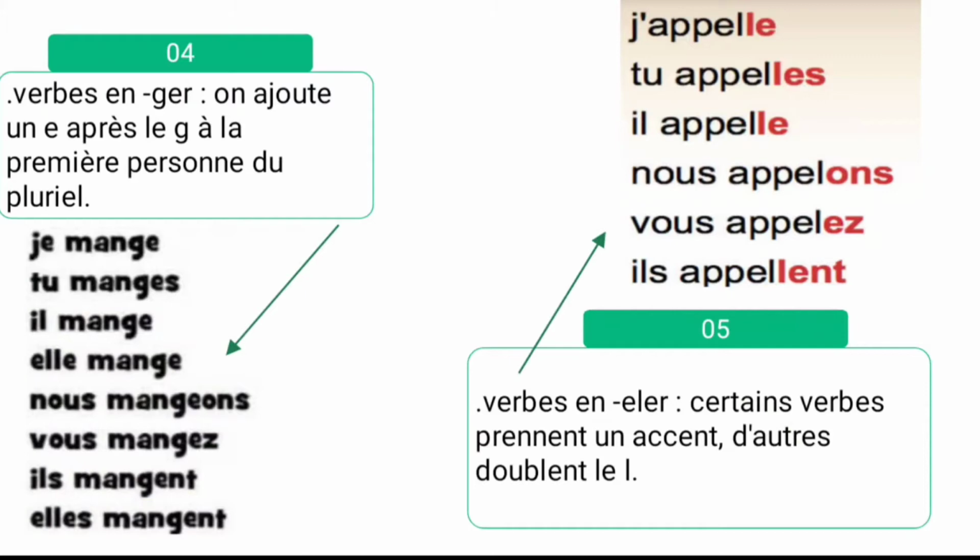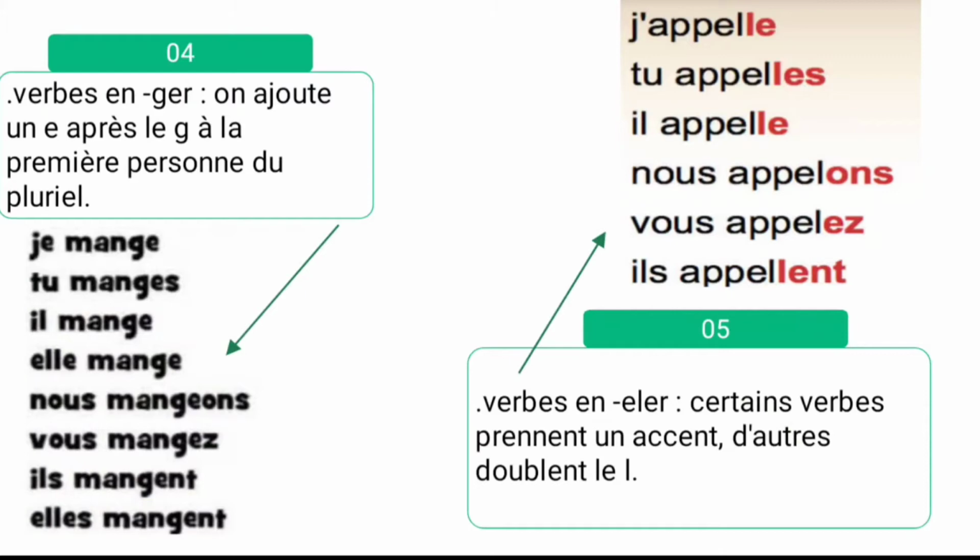Manger means what? To eat. And the conjugations are: je mange, tu manges, il mange, elle mange, nous mangeons, vous mangez, ils mangent, elles mangent. For the first person plural, that is nous, after the G, we have to add E. That is the fourth rule.